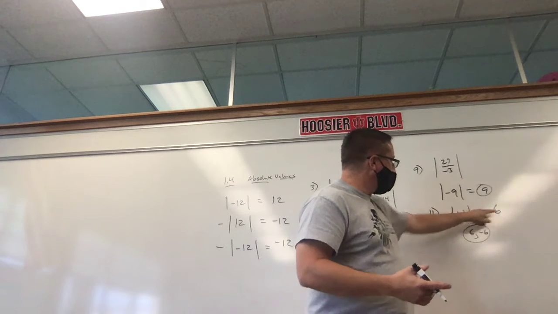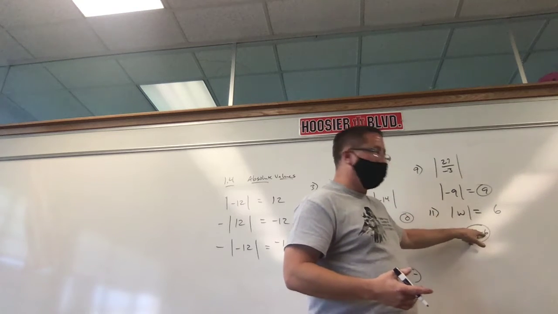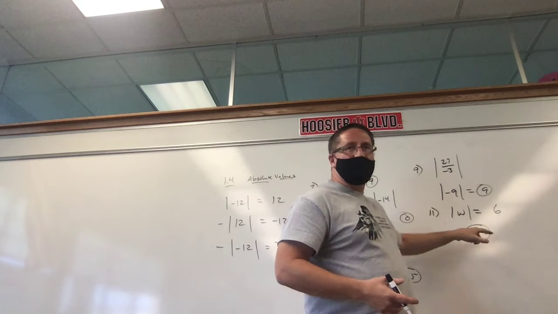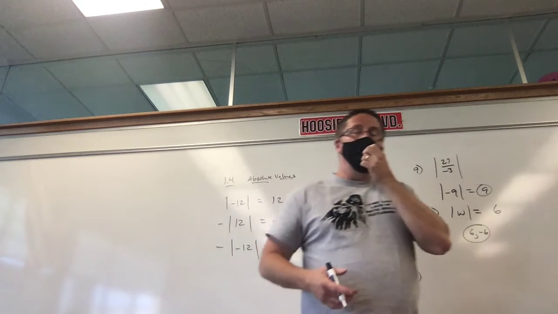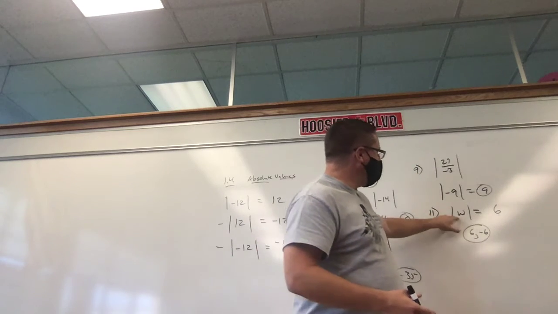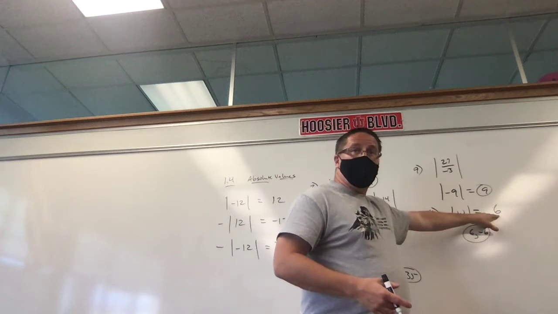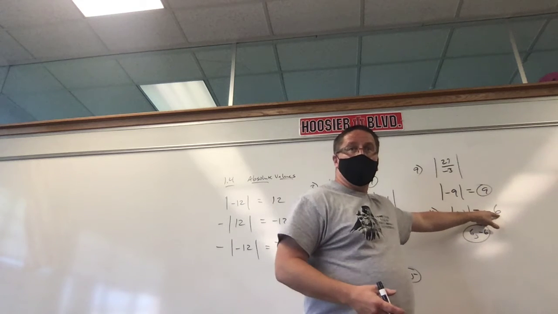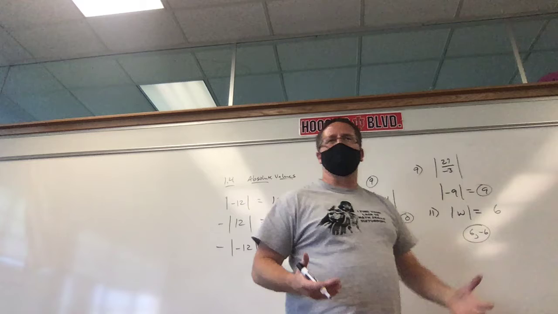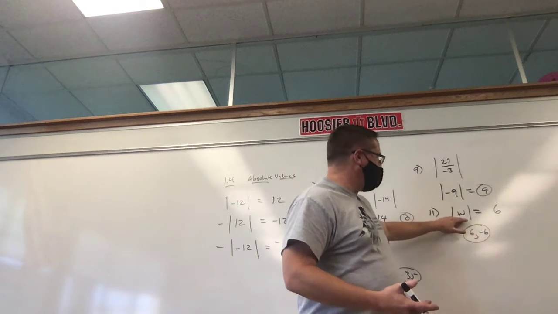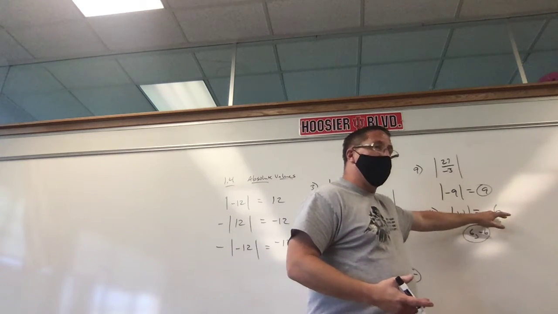This could be 6, or it could be negative 6. Describe 6 and negative 6. They are opposites. What's in here could be what's outside of it, or the opposite. I don't think that's hard. I don't know where students struggle with that. What's inside could be what's outside or its opposite.